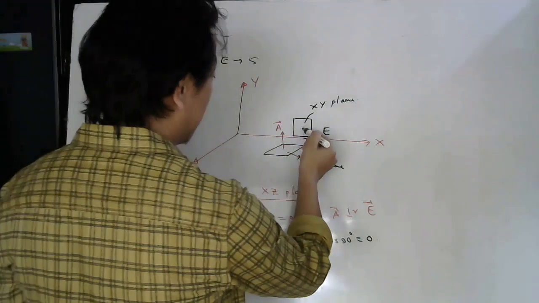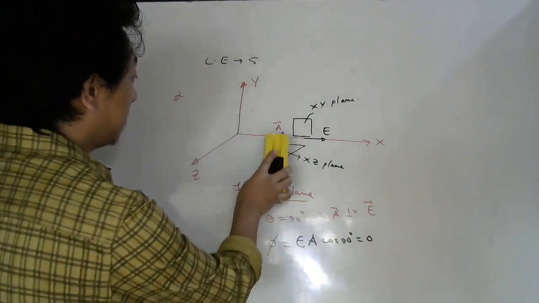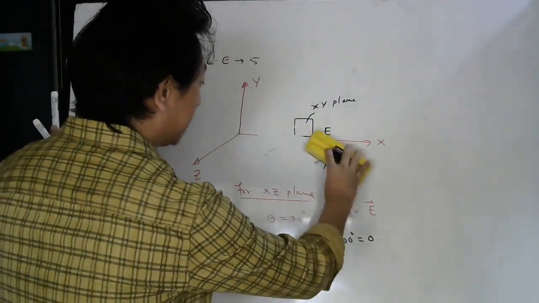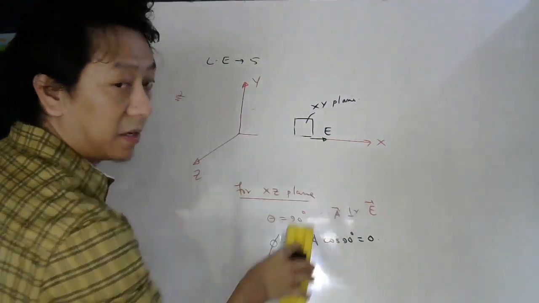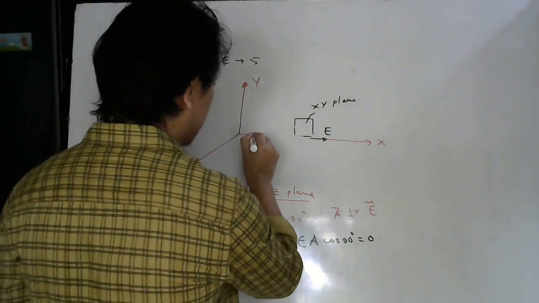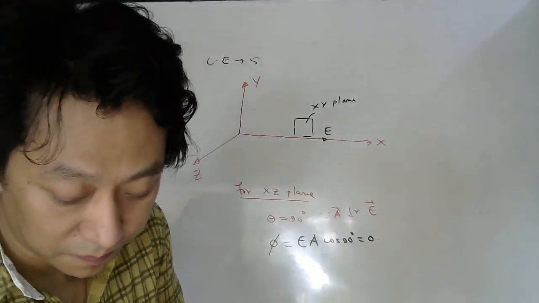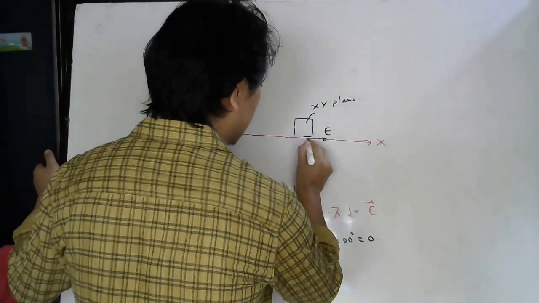Can you quickly tell me for this plane? For this plane, area vector will be, okay, so if you have written this, let me rub this part. You can pause the video and write down. Okay, students, please write whatever you are learning. Otherwise it is wastage of our time, not just my time, our time, your time also.